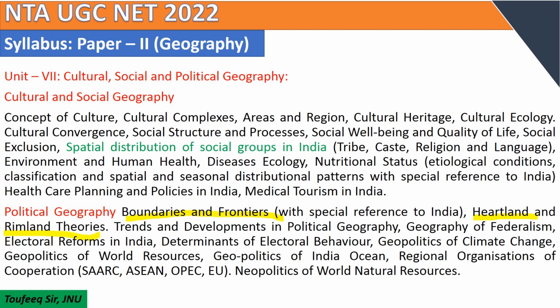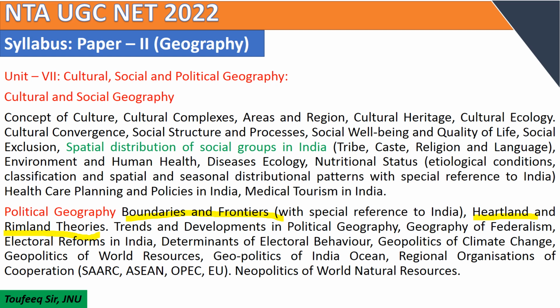Trends and development in political geography, geography of federalism, electoral reform in India, determinants of electoral behavior, geopolitics of climate change, geopolitics of world resources, geopolitics of the Indian Ocean, regional organizations of cooperation. You have to study SAARC, ASEAN, OPEC, EU, geopolitics of world natural resources. You have to focus on the boundaries and frontiers and politics of world resources, social structure and social process.